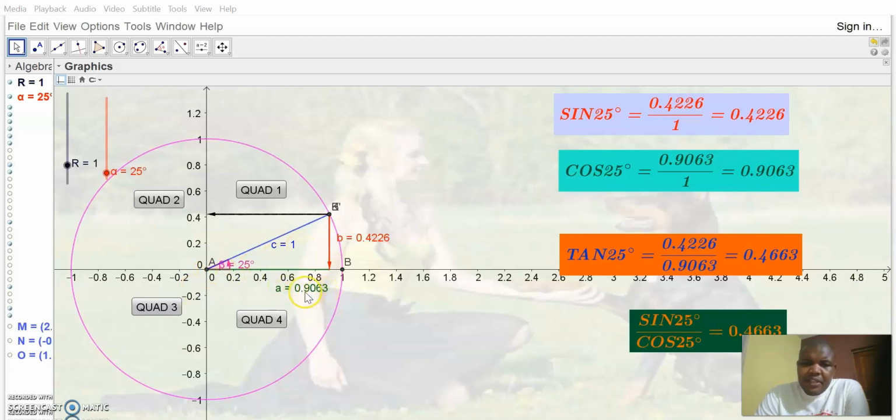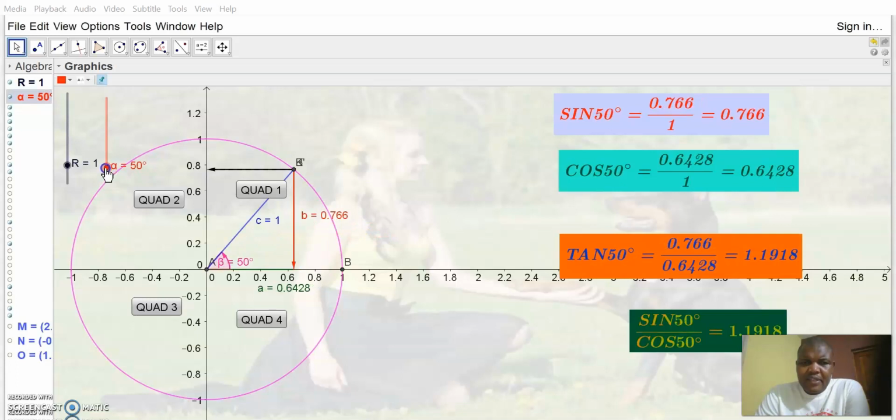Which means that in the first quadrant, sine, cosine, and tangent are all positive, because if you look at all the values of opposite, adjacent, and hypotenuse, they are all positive. So in the first quadrant from 0 to 90, sine, cosine, and tangent are all positive. Bear in mind that.